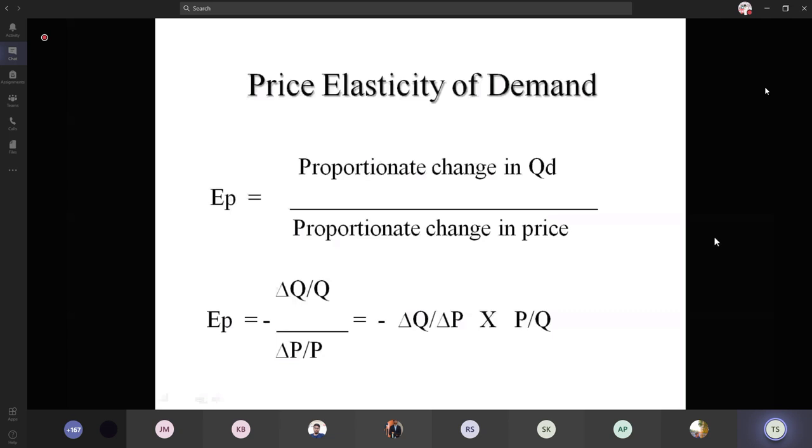So the formula is delta Q by delta P into P by Q. Delta Q refers to the difference between the old and the new quantity, that is Q2 minus Q1, and delta P is equal to P2 minus P1, the difference between the new and the old, into P by Q. P refers to the old price and Q refers to the old quantity demanded. Is it clear, guys?